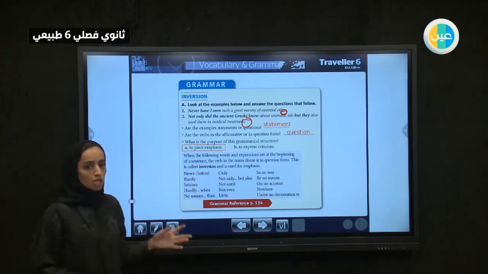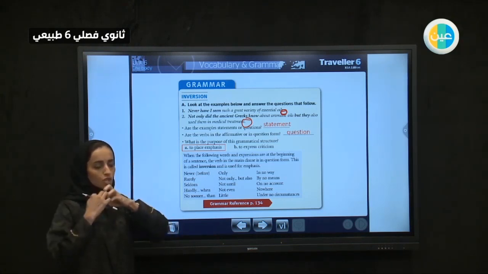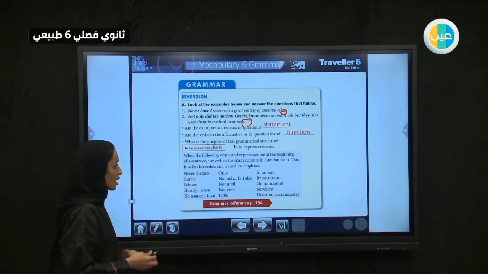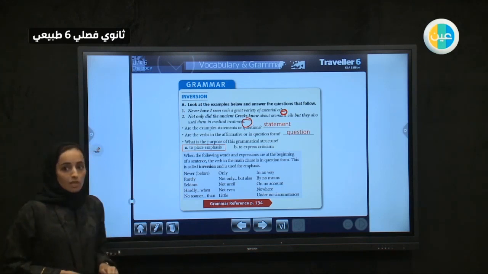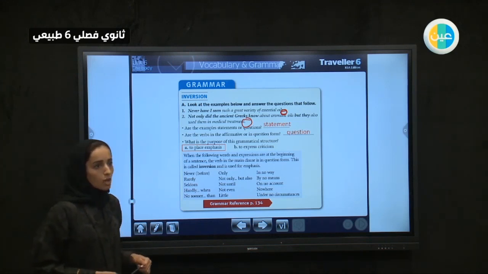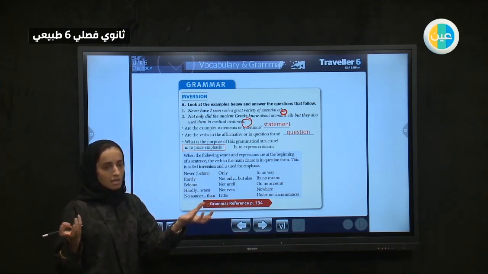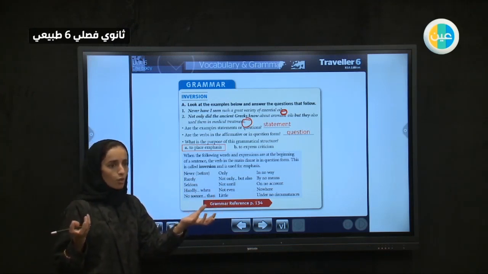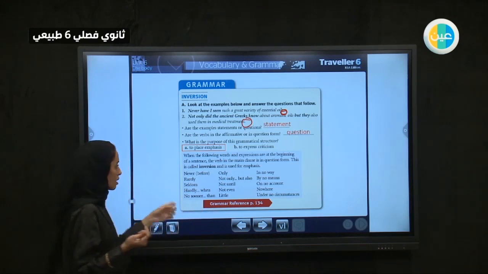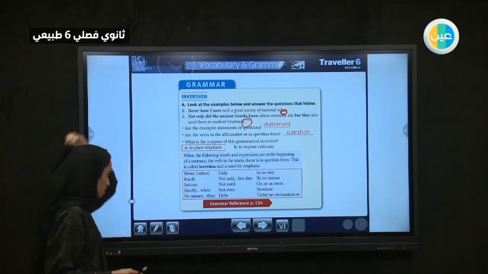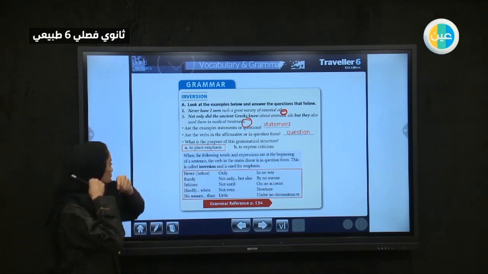So I will change the order. The verb comes first, which is the stronger, and the noun is going to follow. Okay, so is it always the case? This is confusing. Is this a question or a sentence? It is confusing, but no, it is not going to be confusing, because these inversions are going to start with one of these words.